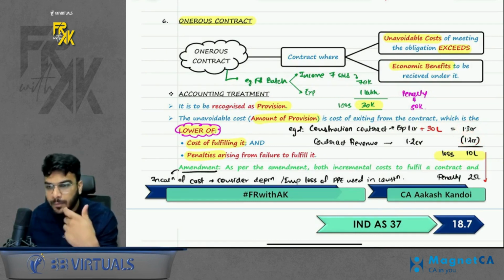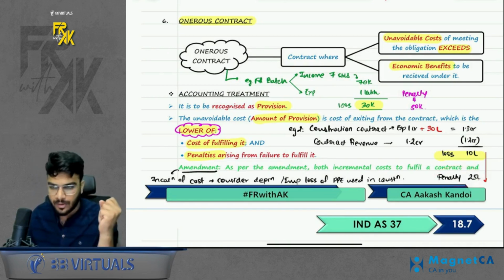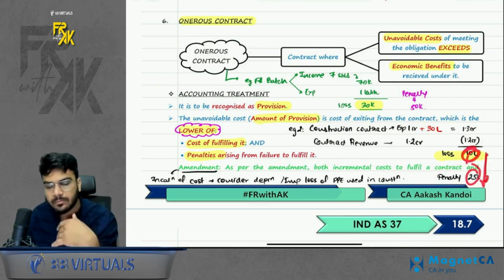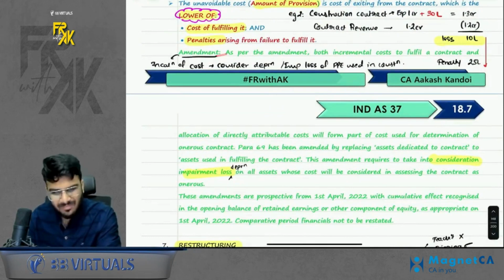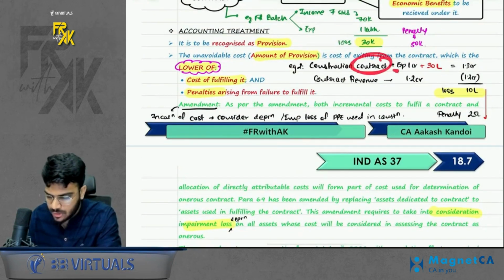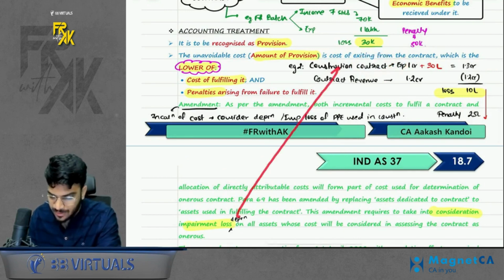So I will make a provision of either the loss, or there can be a possibility where you can pay the penalty and move out of the contract. So loss or penalty, whichever is lower, because if the loss is lower, I will make sure that I fulfill the contract. Okay, there is an amendment also here, not very crucial, but just remember that when you are calculating the cost, when you are calculating the expense, also consider the expense of depreciation and impairment losses.